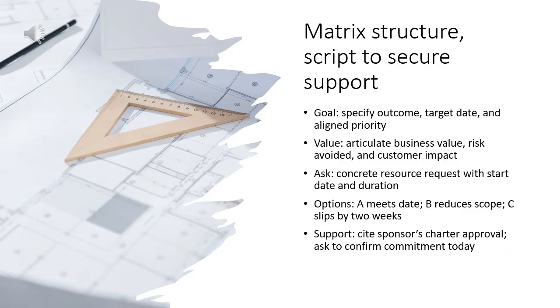Use this concise script during resource or decision negotiations. Goal: I want to deliver X outcome by Y date aligned to priority Z. Value: here is the business value, risk avoided, and customer impact. Ask: I need 2 engineers for 6 weeks, starting next Monday. Options: Option A meets the date. Option B reduces scope. Option C slips 2 weeks. Support: sponsor Name approves the charter. May I confirm your commitment today?